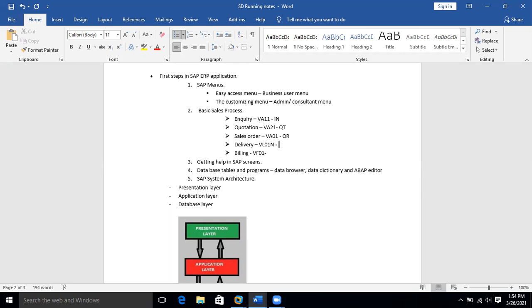And you use LF for creating a delivery. LF is document type here and VL01N is transaction code. So you use VF01 for creating a billing document and F2 is your document type. Okay. So this is what your basic sales process is.